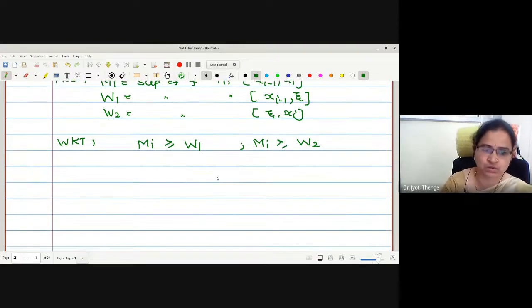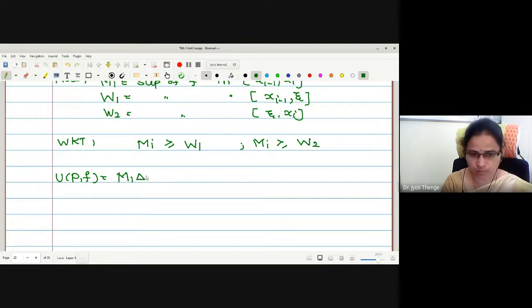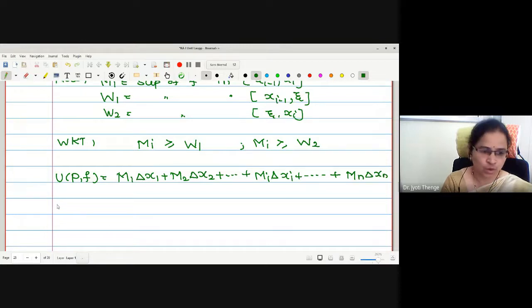Now again let us do the same process for finding the upper sum with respect to the original partition, and then we will go for the refinement. Let me write this in expanded form, not in terms of summation: M1 delta x1, M2 delta x2, same process as we have done for the first part, Mi delta xi and so on up to capital Mn delta xn. What for UP star here?